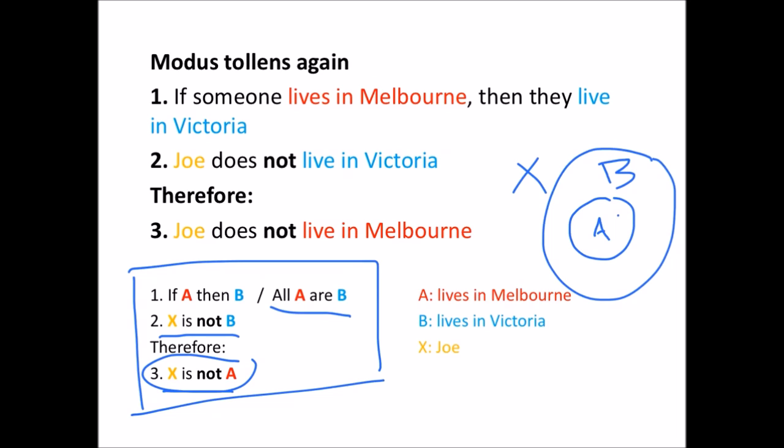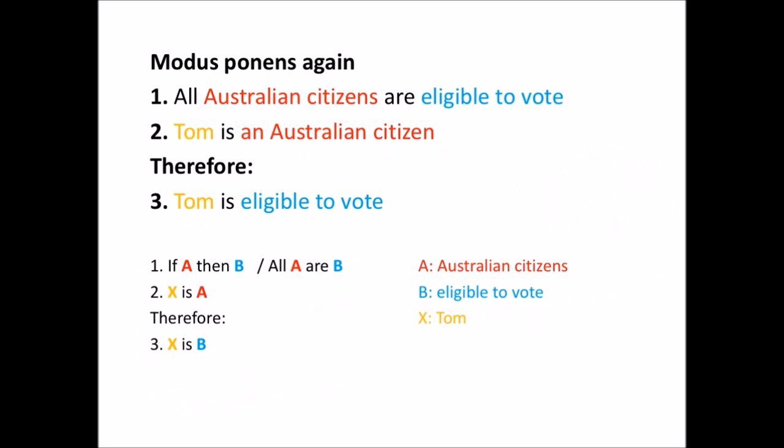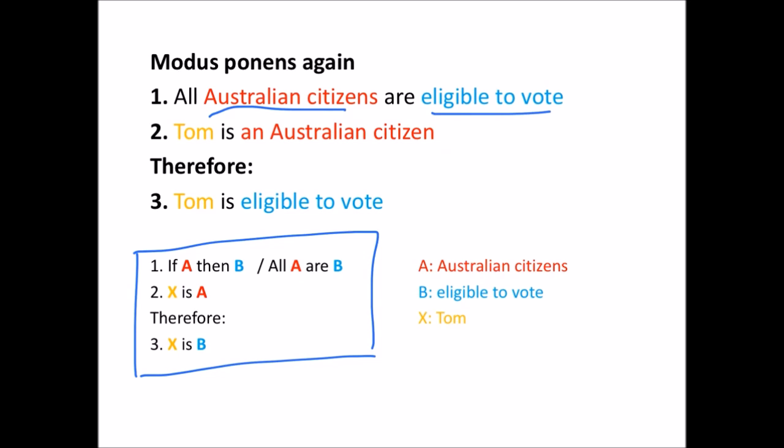So this is a valid form of argument, and it is in fact just modus tollens again, just a slightly generalized form of modus tollens. The valid form modus ponens also comes in a generalized form, looking like this. Here's an example of it. All Australian citizens are eligible to vote.